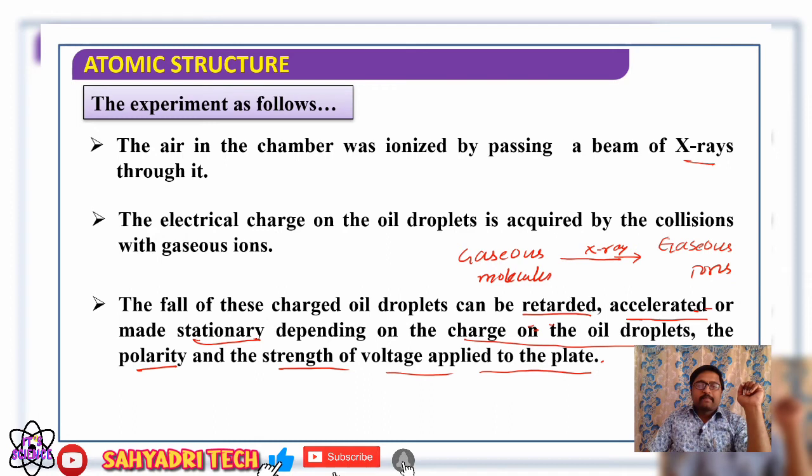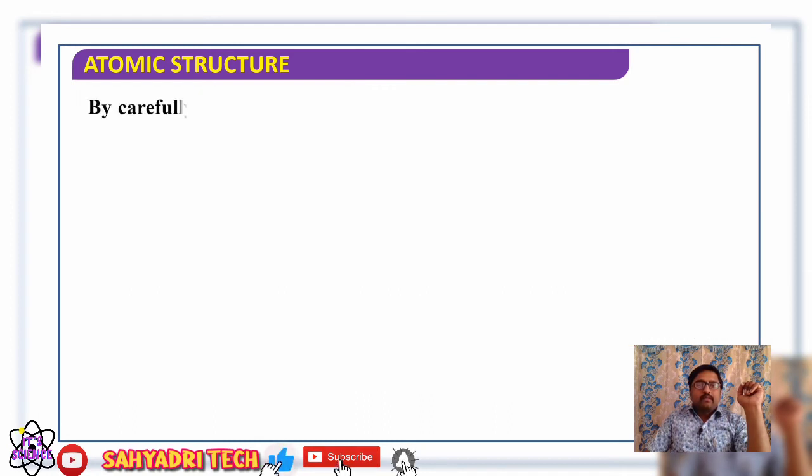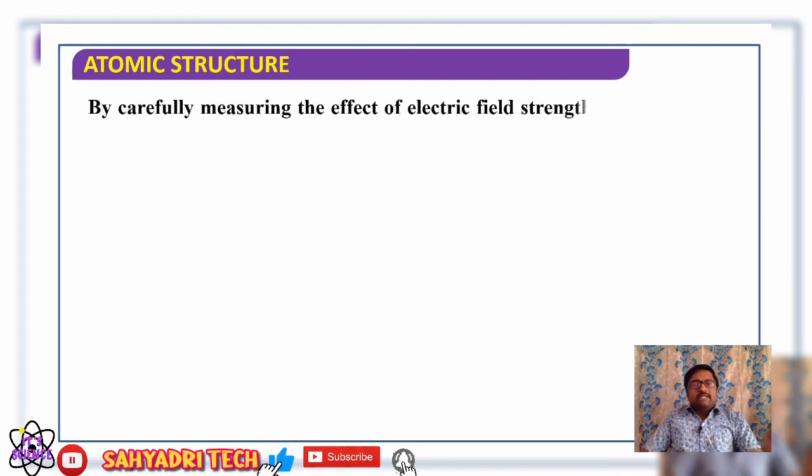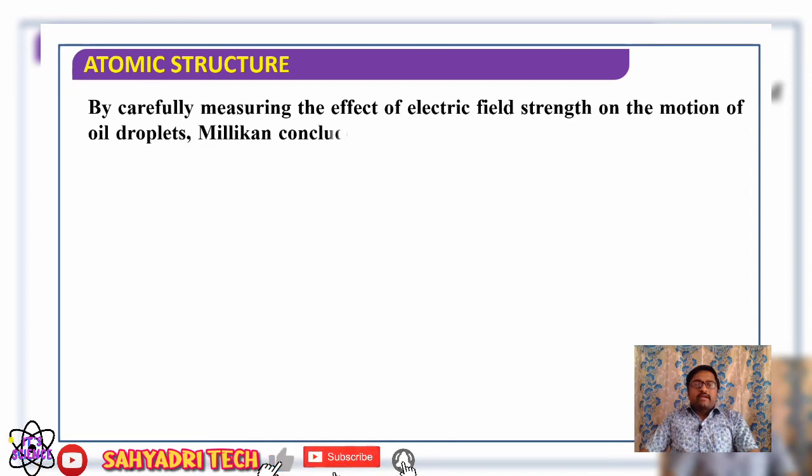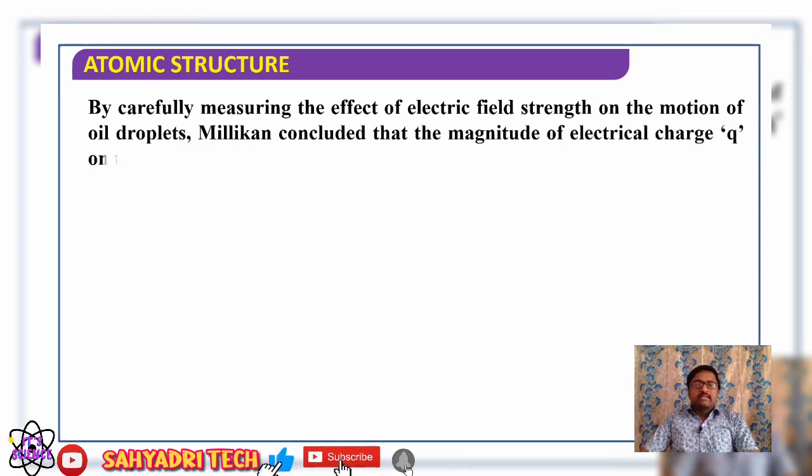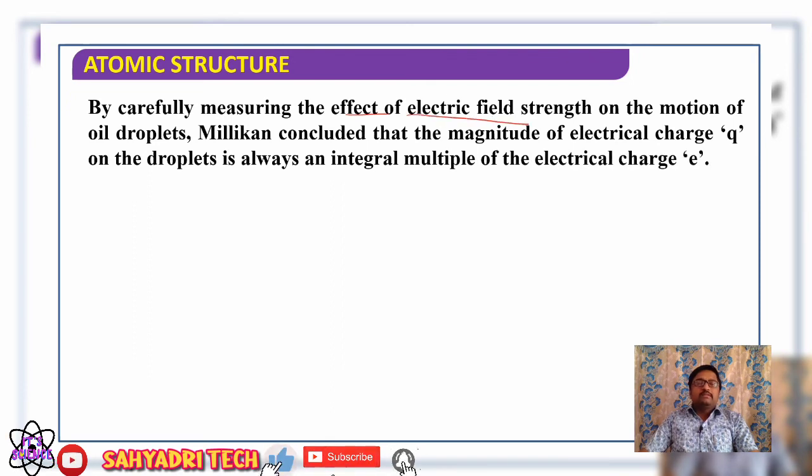Well, now by carefully measuring the effect of electric field strength on the motion of oil droplets, he observed how the factors affect the downward movement of an oil droplet.